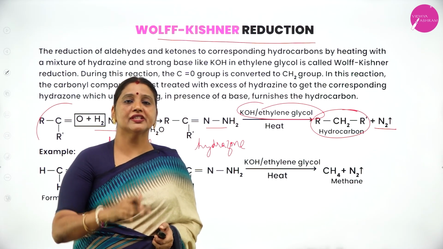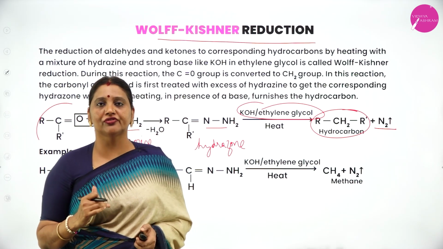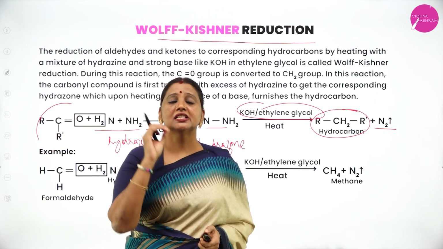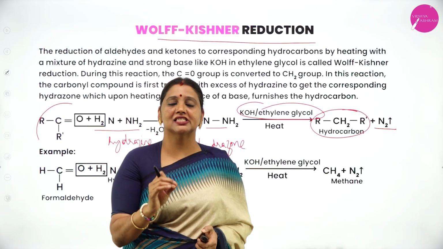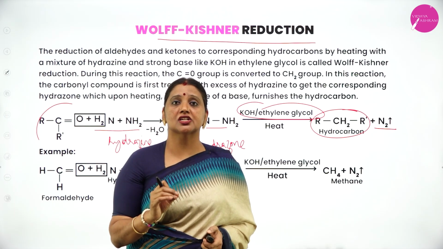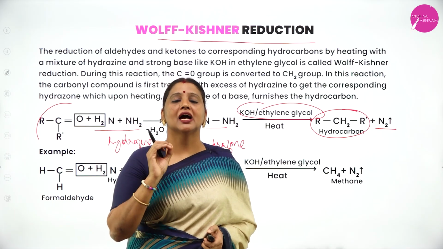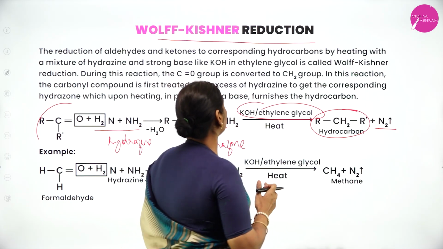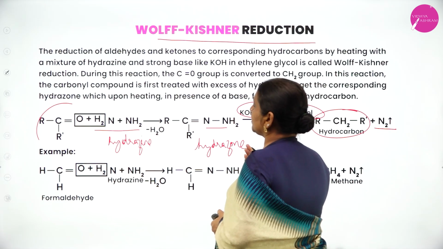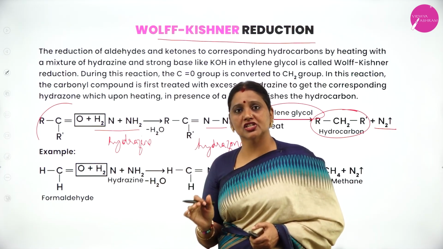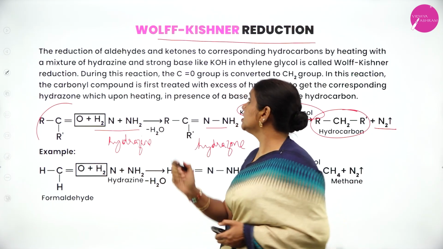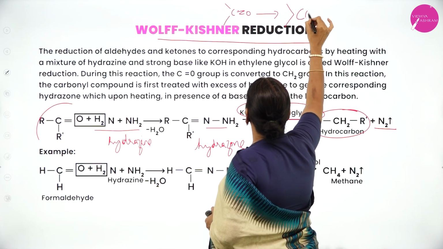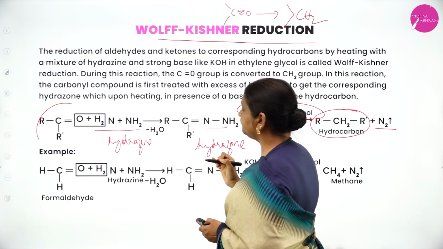But what is the one difference between Clemmensen reduction and Wolff-Kishner reduction? In Clemmensen reduction, the reducing agent used is zinc amalgam and concentrated HCl. But in Wolff-Kishner reduction, the reducing agent used is hydrazine. Then it will form hydrazone. That hydrazone is heated with KOH in ethylene glycol. But what's the mechanism in Wolff-Kishner reduction? In Wolff-Kishner reduction also, the CO group is reduced to the CH2 group.